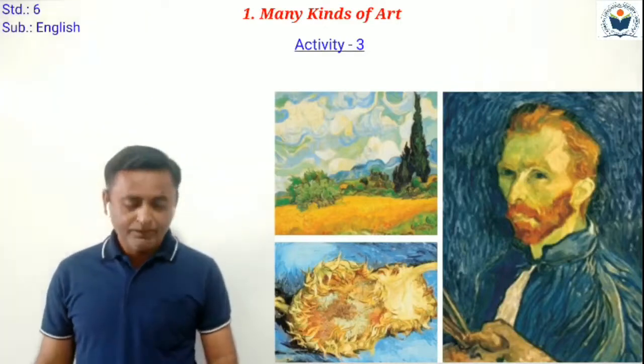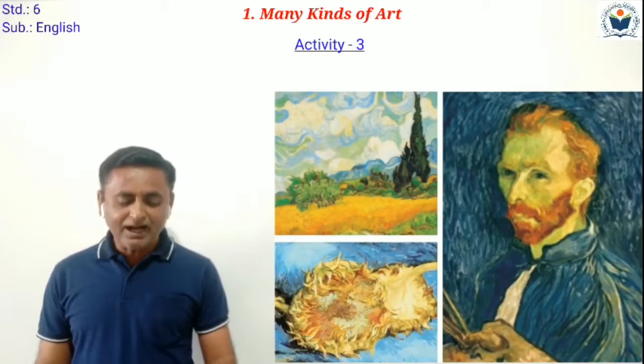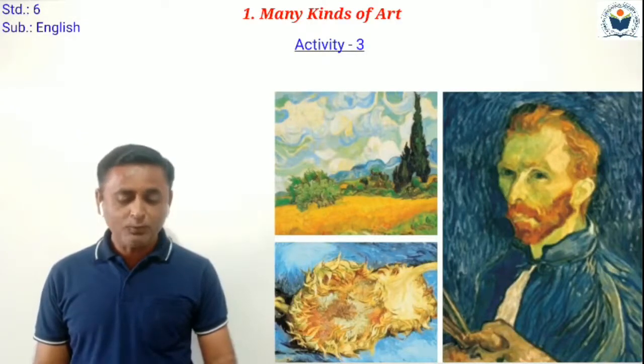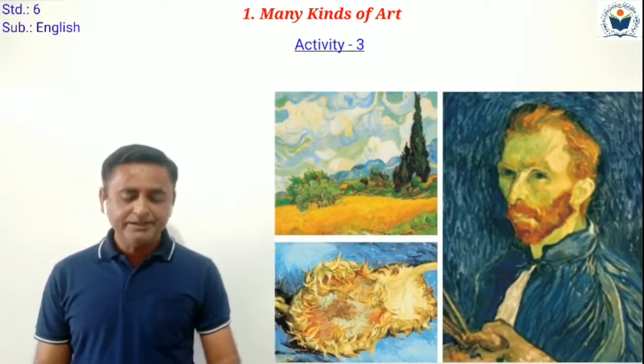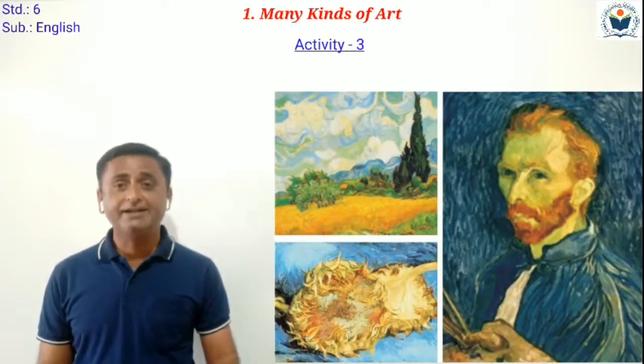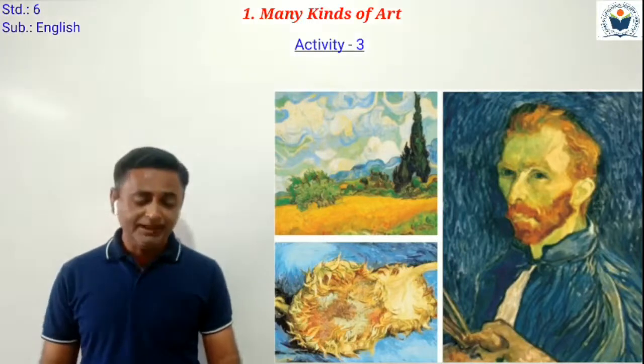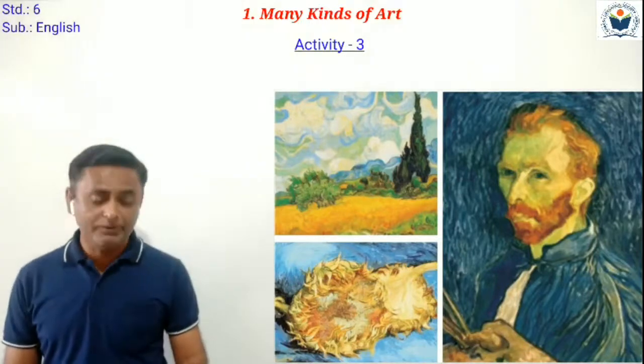Van Gogh's paintings are all of different subjects, but the style of all three is the same. Meaning that in each of his paintings, he used the colors and shapes that he liked. Now what is the meaning of that sentence? We have to understand it.